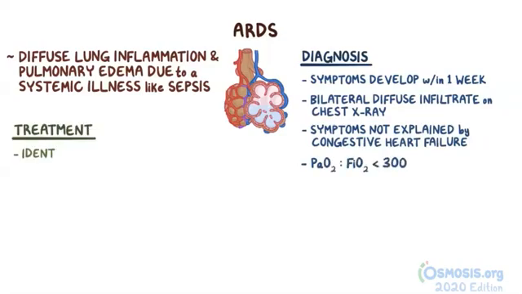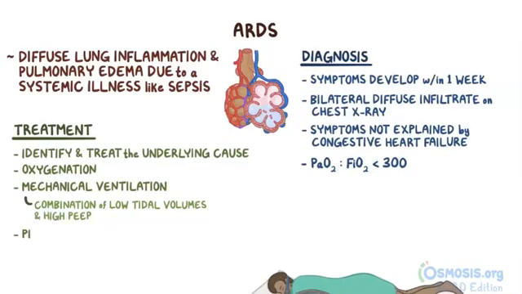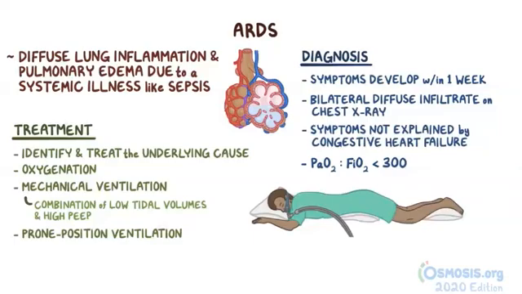Management includes identifying and treating the underlying cause, oxygenation, and mechanical ventilation. To prevent ventilation-induced lung injury, a combination of low tidal volumes below 6 milliliters per kilogram and high PEEP are provided. Finally, prone position ventilation has shown to improve the outcomes in individuals with severe ARDS.